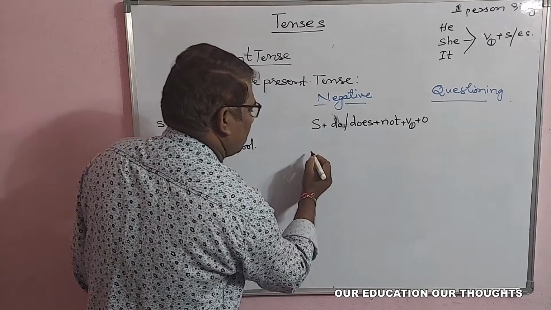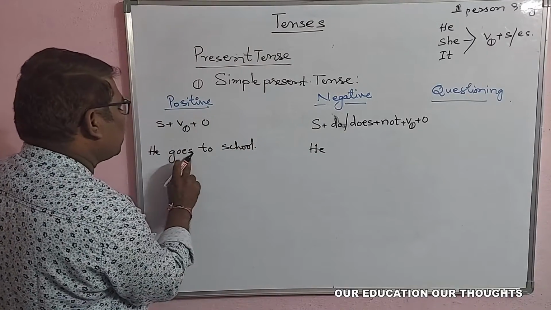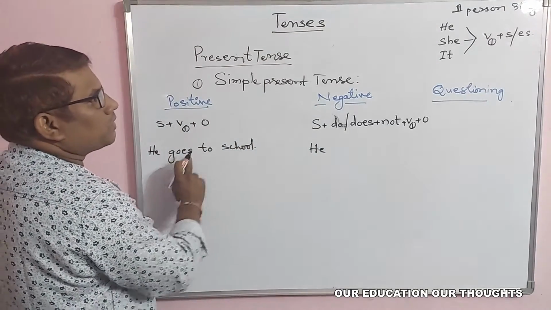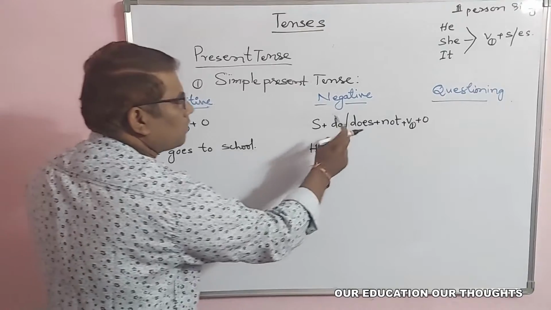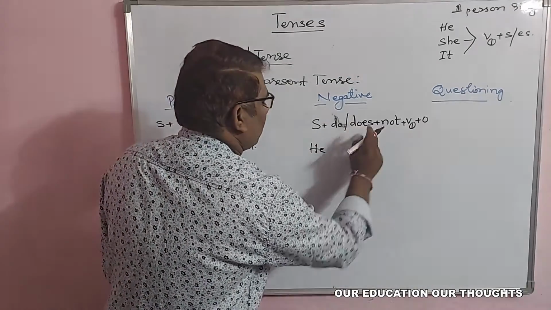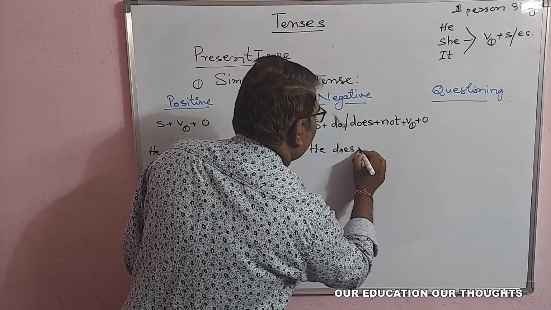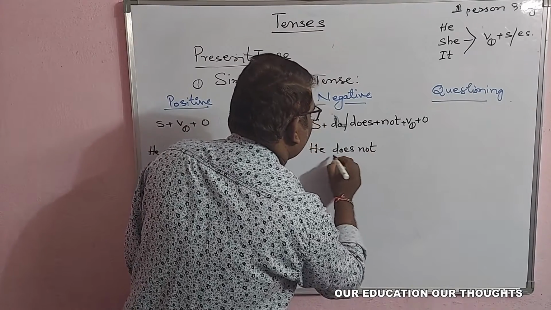Subject is he, and goes is here. Goes means third person singular, no? So third person singulars will take this one, does. Does plus not. Does not.